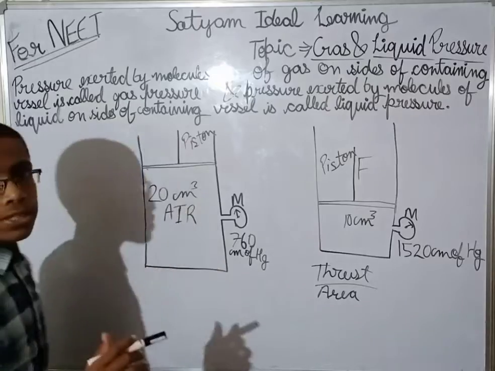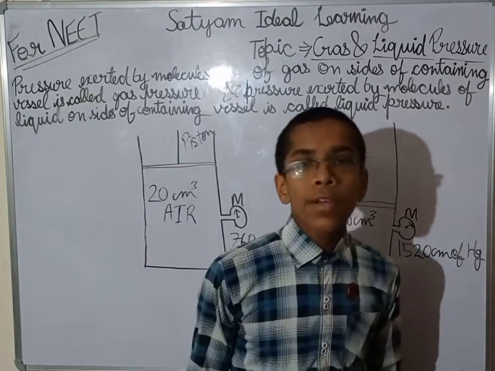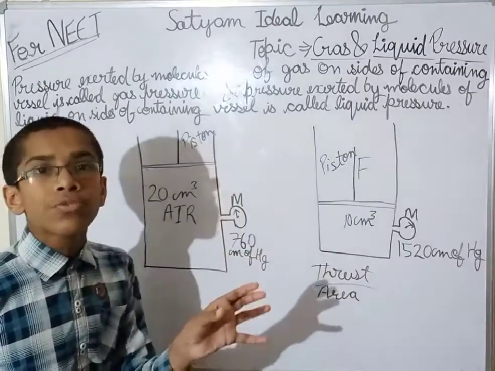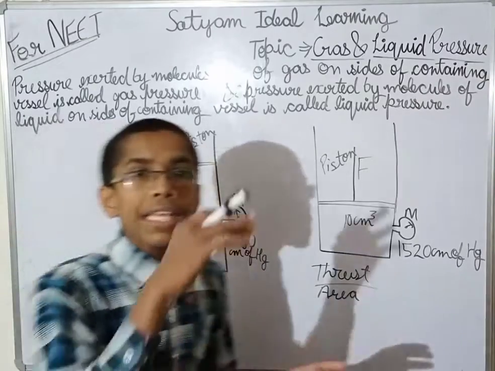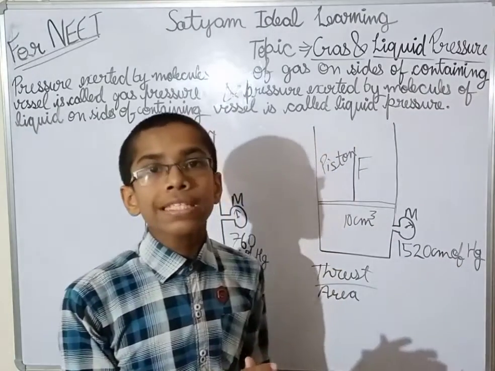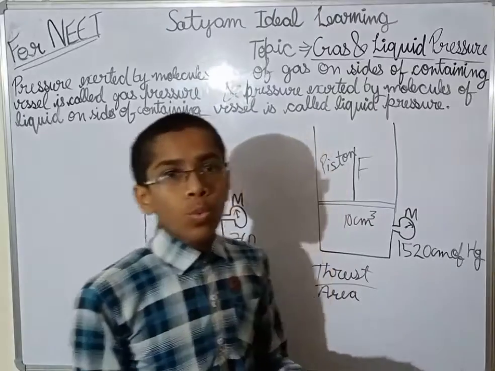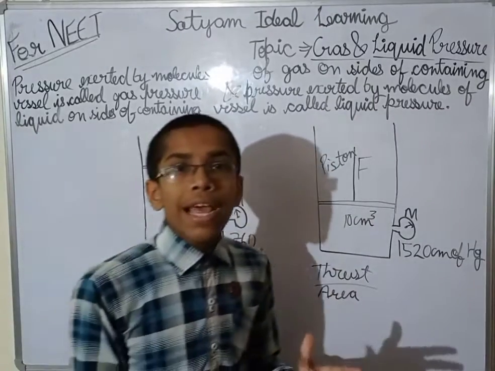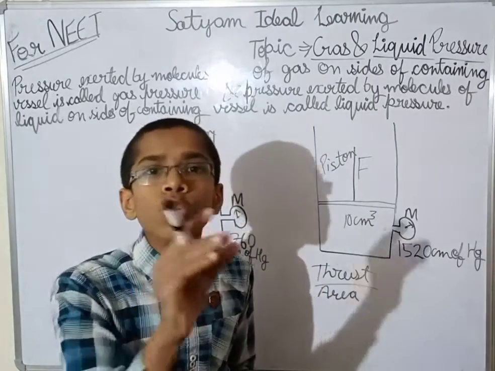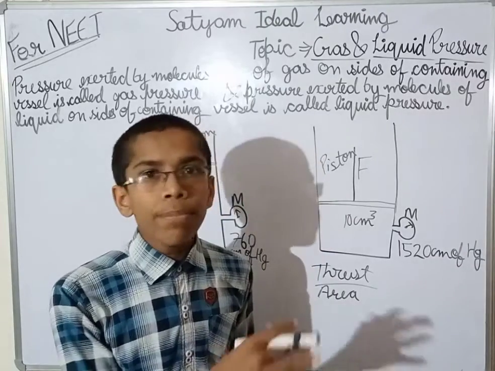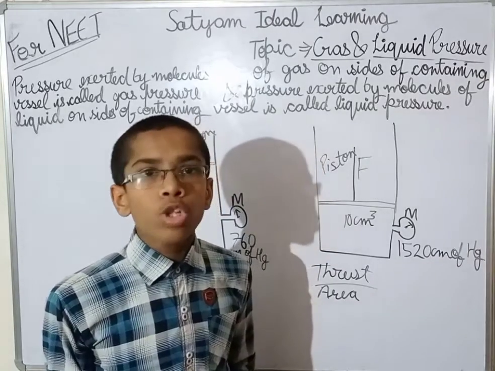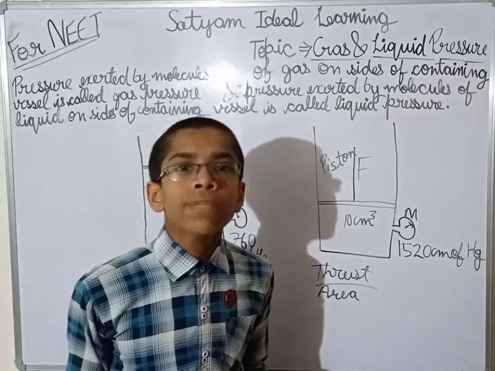Now what is gas pressure? This is also the same. When we take an enclosed vessel and it has gas in it, it has air in it, the molecules of air will also randomly move here and there. They also do not stop at any time.